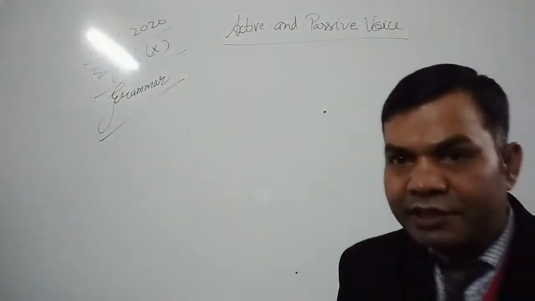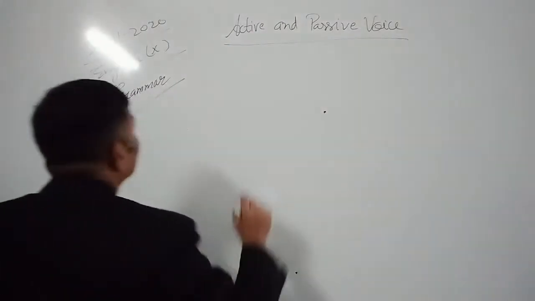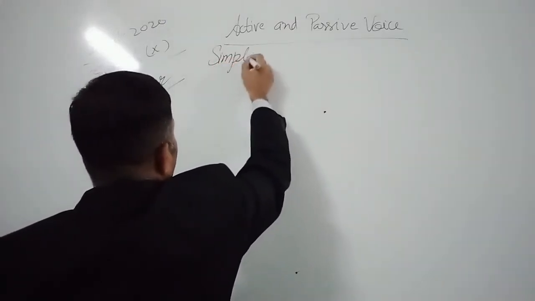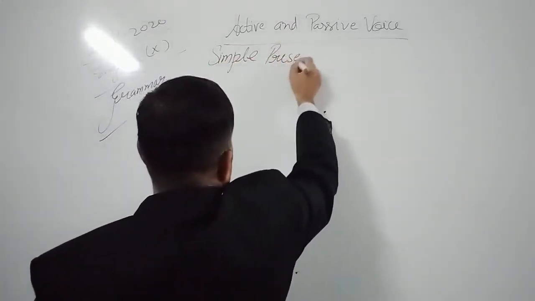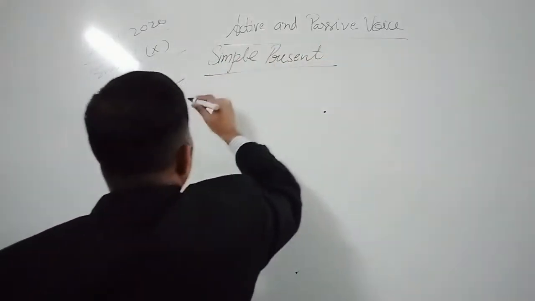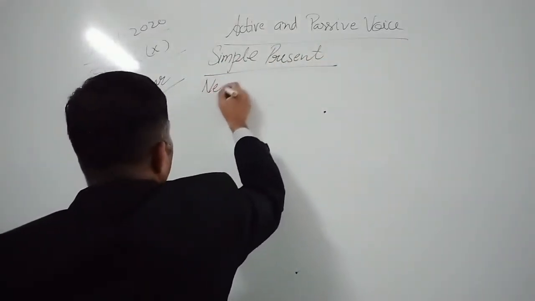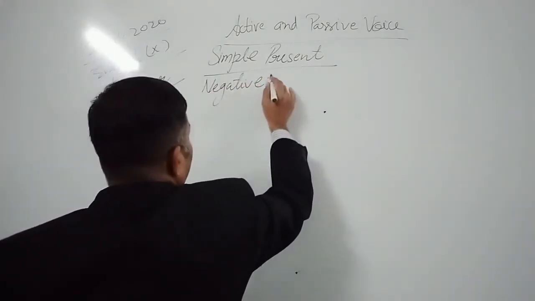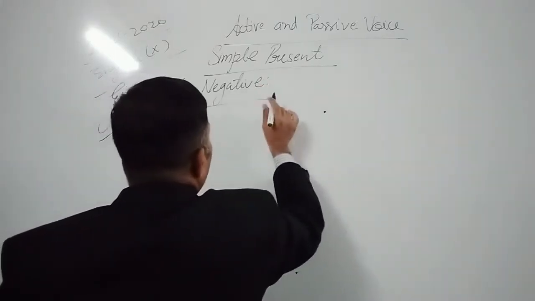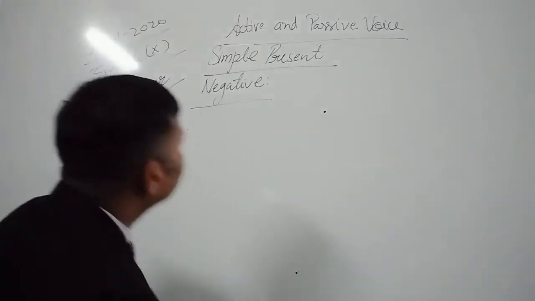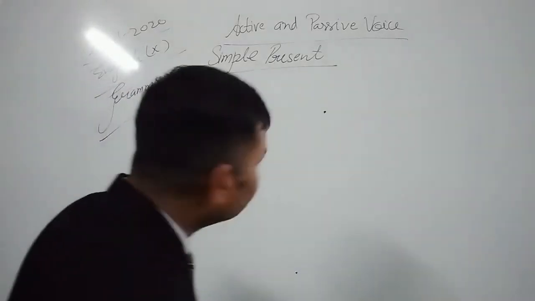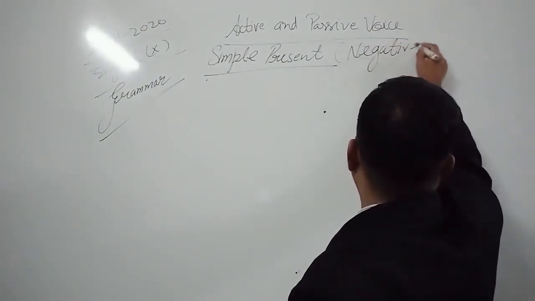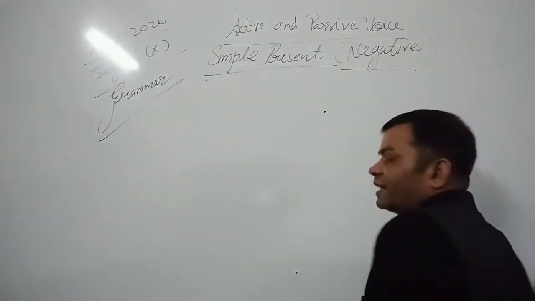Now let us discuss rules in negative. The same tense we are discussing here. Okay. So the negative sentence of simple present tense. Let me write here. In negative. Okay, so the negative sentence of simple present tense.